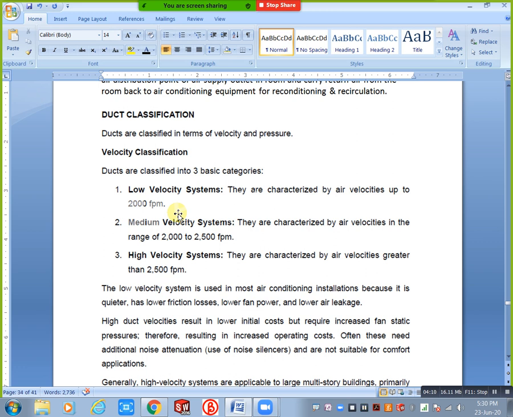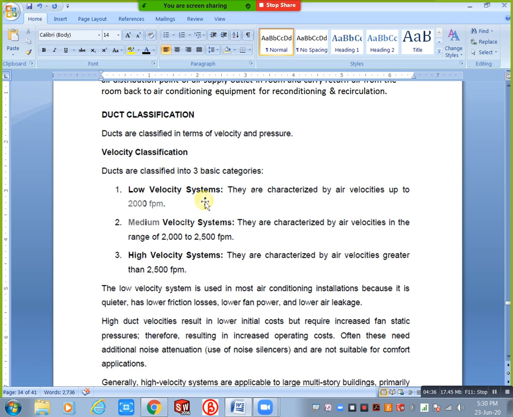They are characterized by air velocities; up to 2000, meaning below 2000 fpm, we consider as low velocity. For example, you take 1000, 1200, 900, you consider it a low velocity system. But 2000 to 2500 fpm, meaning 2000 to 2500 velocity, that condition we consider a medium velocity system.